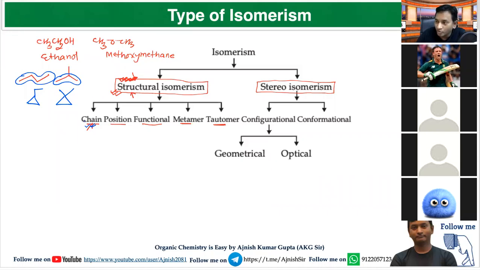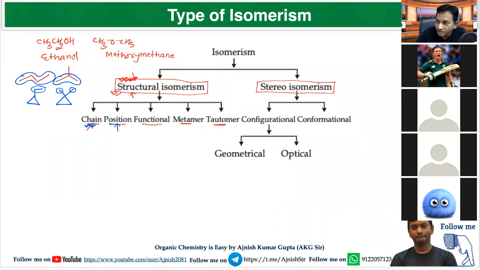So you must know if there is a difference in main chain or a difference in side chain. Difference in side chain, then such isomers are called chain isomers. Understand? Yes, sir. Very good. Now come to positional isomers.